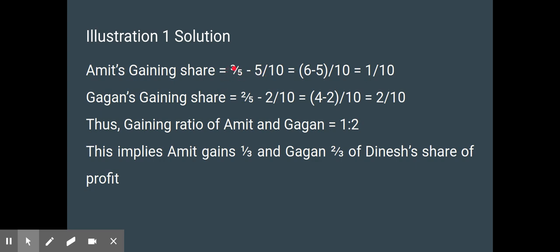So the new ratio is 3 by 5, 2 by 5. The old ratio is 5 by 10, 2 by 10. If you take LCM, it is 10, so 6 minus 5 by 10, that is 1 by 10. And 4 minus 2, that is 2 by 10. The gaining ratio of Amit and Gagan is 1 is to 2. This implies that Amit gains 1 by third and Gagan gains 2 by third of Dinesh's share of profit.